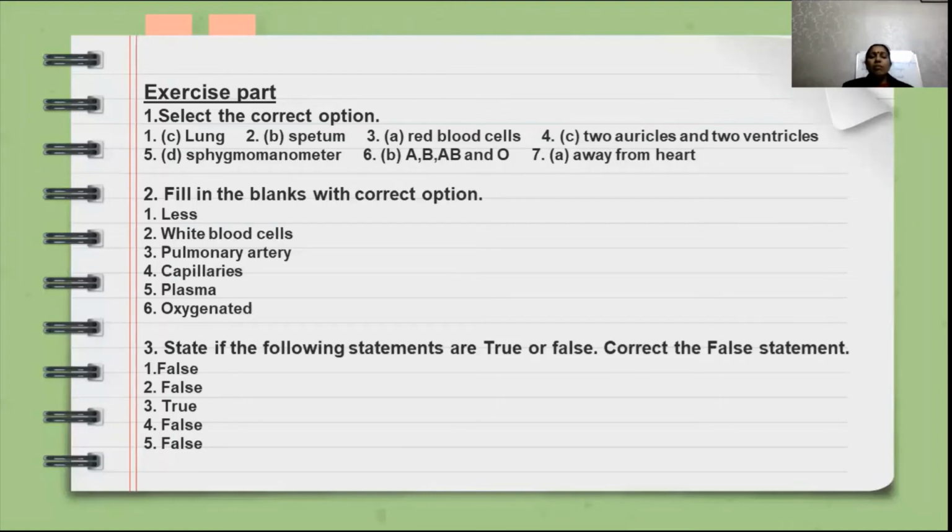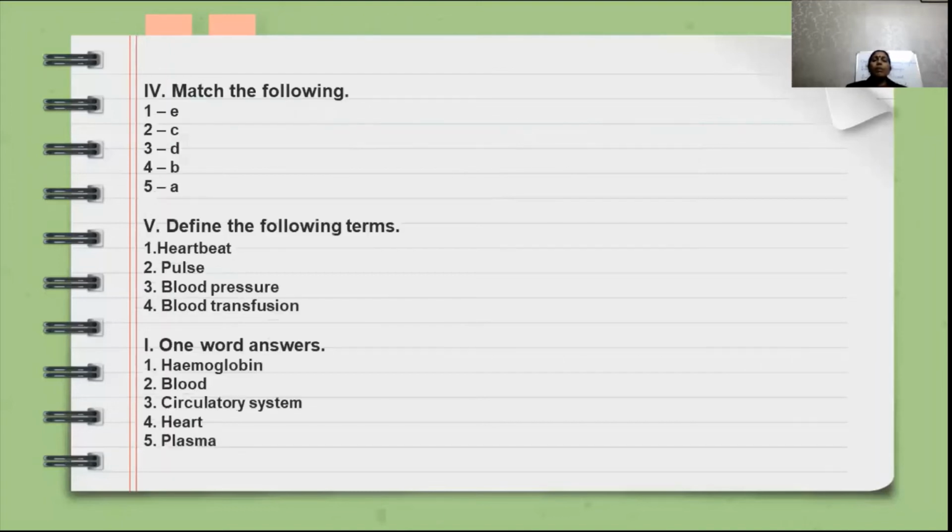And here, state if the following statements are true or false. The correct the false statement part is also included here. Otherwise, if the statement is wrong, you need to write the correct statement. So according to that, you can continue this. Then match the following is also here. Then define the following terms. Then you can cross check your answers from this.